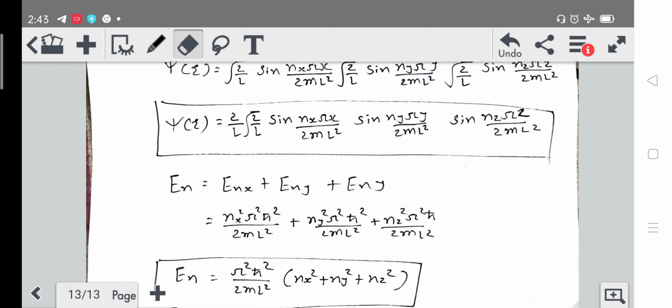So we will get here nx square pi square h cross square upon 2 m L square, ny square pi square h cross square upon 2 m L square, and nz square pi square h cross square upon 2 m L square. This whole term pi square h cross square upon 2 m L square will be common. So we will get the energy eigenvalue is equal to pi square h cross square upon 2 m L square under the bracket nx square plus ny square plus nz square.